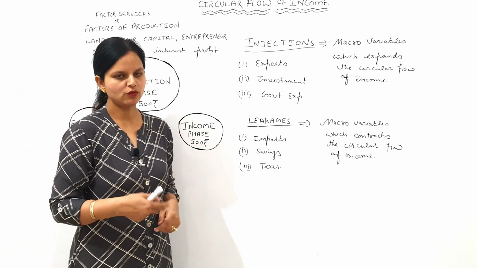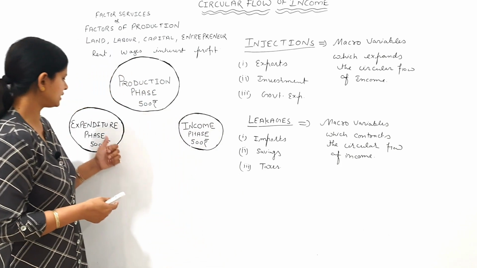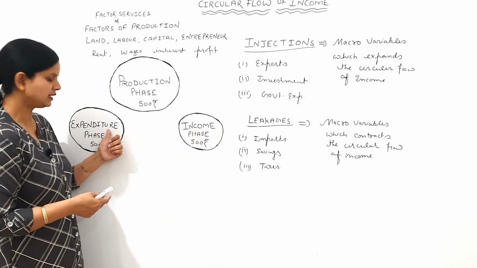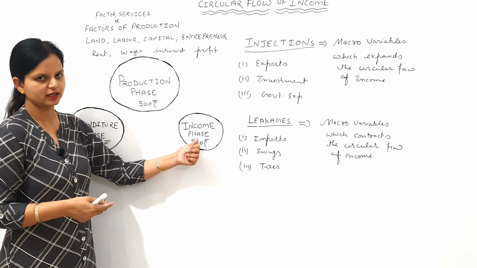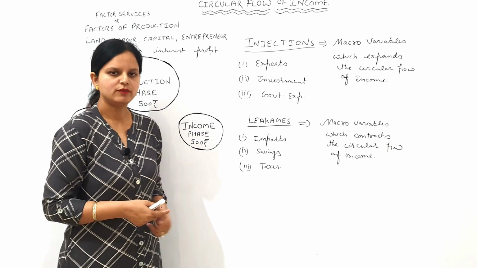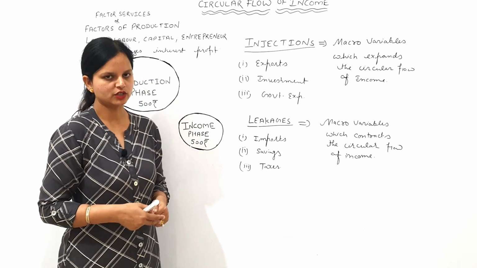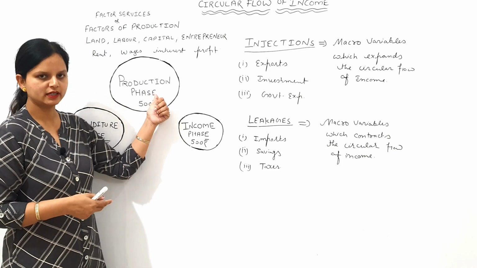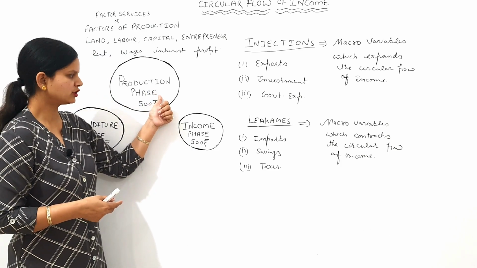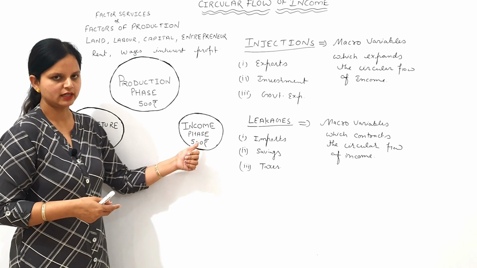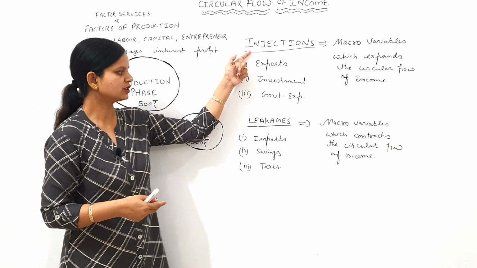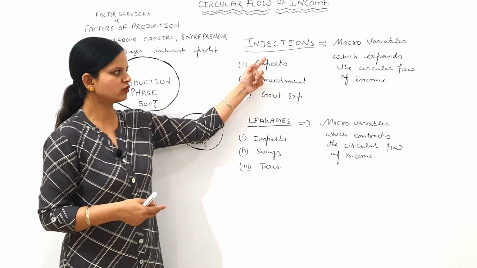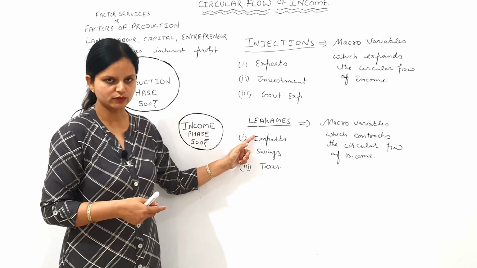Savings: when people of India tend to save, it means less expenditure in the Indian economy. Less expenditure means less production. Less production means less income generation in the Indian economy. Taxes: when the government increases taxes on the production units, then production tends to decrease, income tends to decrease, and when income decreases, expenditure tends to decrease. So we studied injections and leakages, which expand the circular flow of income and which contract the circular flow of income.